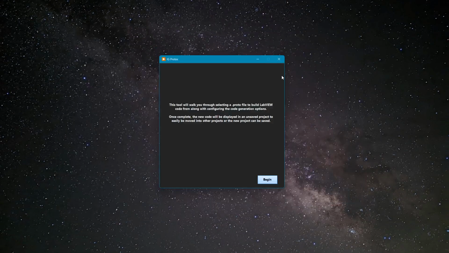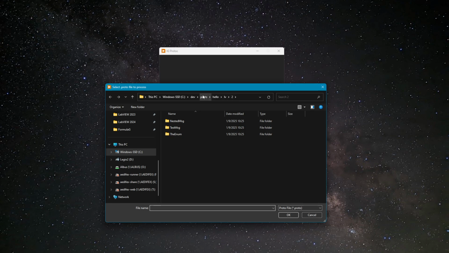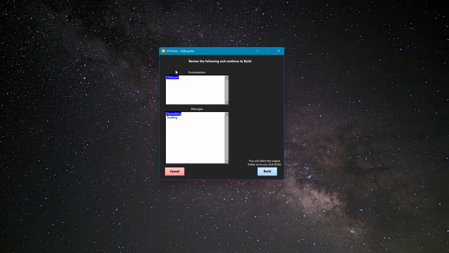Time for an update to the protobuf tooling. This will be what shows up in the tools menu when the package is installed. So it has now parsed it. These were the enumerations and messages it found in the tooling for me to confirm, and now we can have